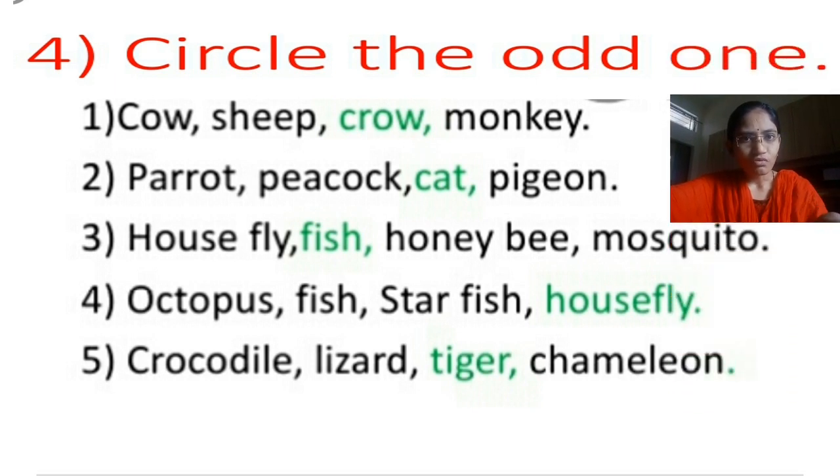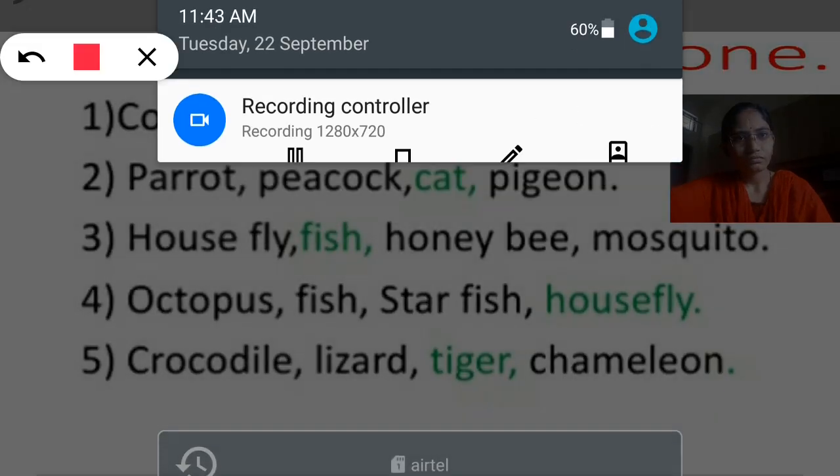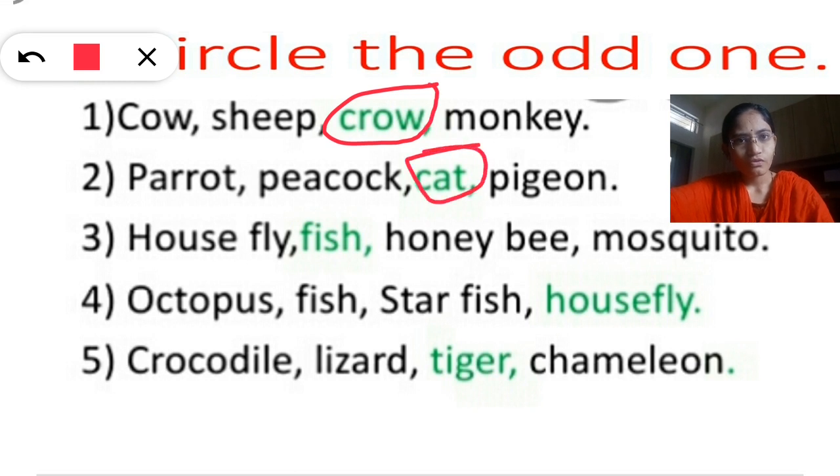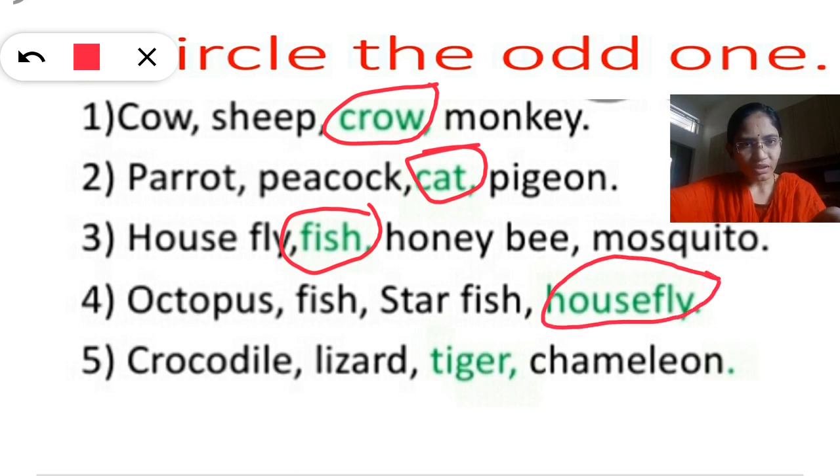Fourth one is octopus, fish, starfish, housefly. Here you have to circle the word housefly. Why? Because octopus, fish, starfish all three are aquatic animals, whereas housefly is an insect.